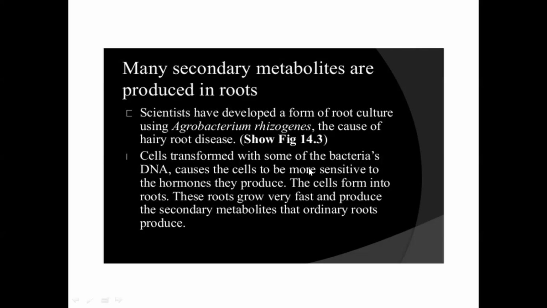So they're transformed with some of the bacteria's DNA, that is the RI plasmid, which causes the cells to be more sensitive to the hormones they produce. So they themselves start producing the hormone. The cells form into roots. That is the root inducing hormone. These roots grow very fast and produce the secondary metabolites that ordinary roots produce. So this is a very important mechanism, hairy root culture.